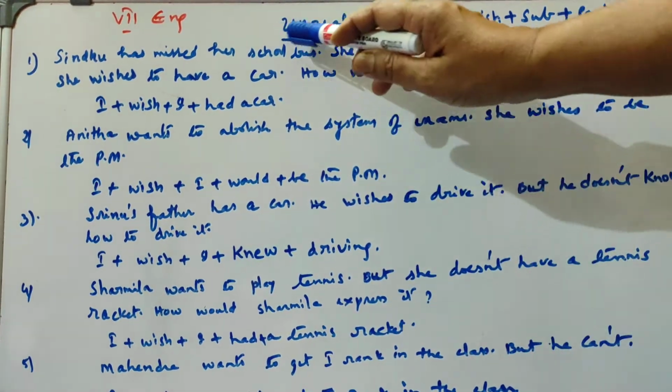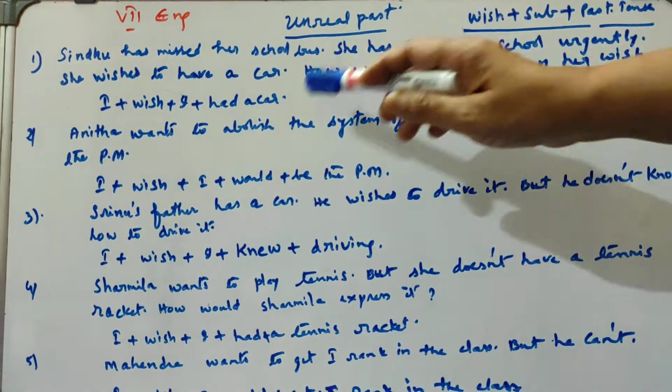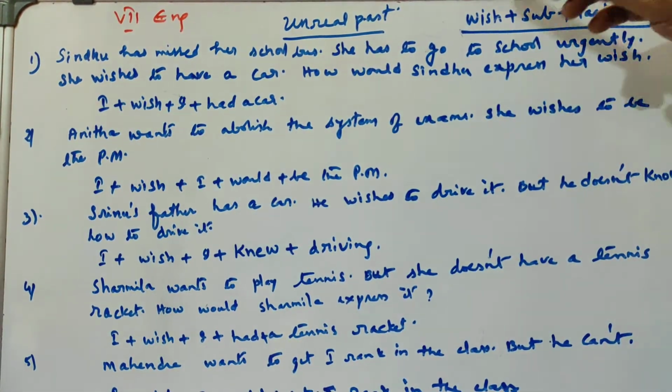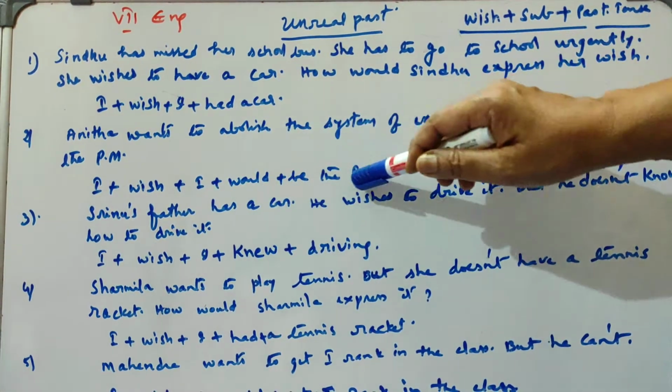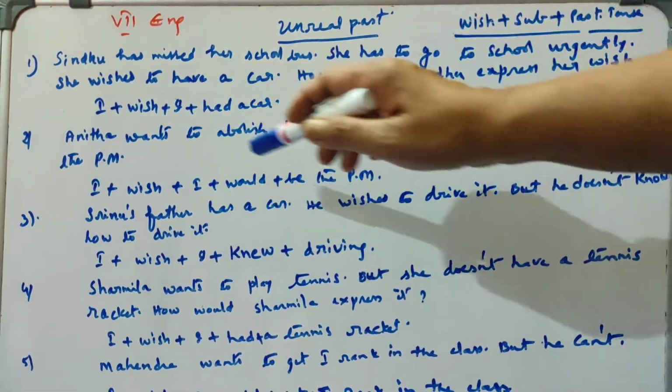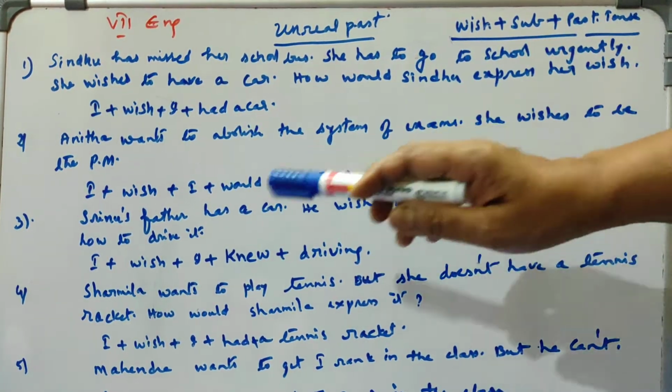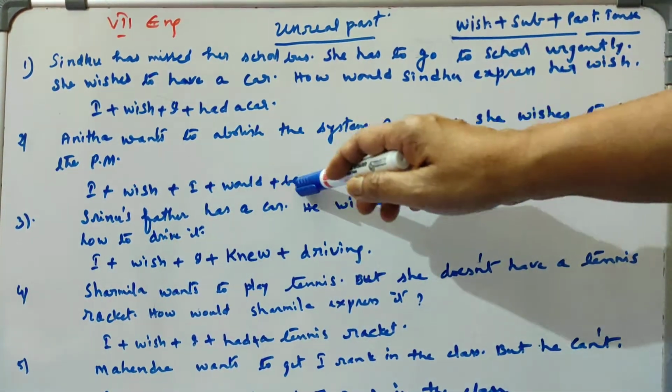That's why this is unreal past, and we have to concentrate on she wishes to be the Prime Minister. So what is the impossible thing? That should be mentioned here. This is the impossible thing, so we have to stress on becoming the PM. So, I wish I would be the PM.